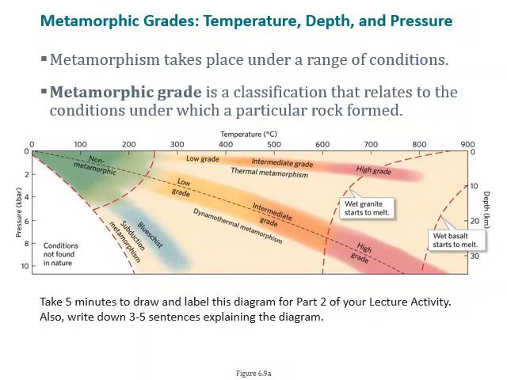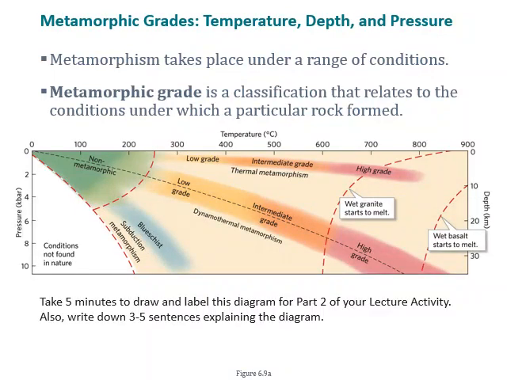On the diagram, we have some lines that show when wet granite starts to melt and when wet basalt starts to melt. So once you go up into the high grade metamorphism, you are actually starting to melt the rock itself. And once you've fully melted the rock, you are no longer a metamorphic rock. It has become a melt that will cool and solidify to become an igneous rock once again.